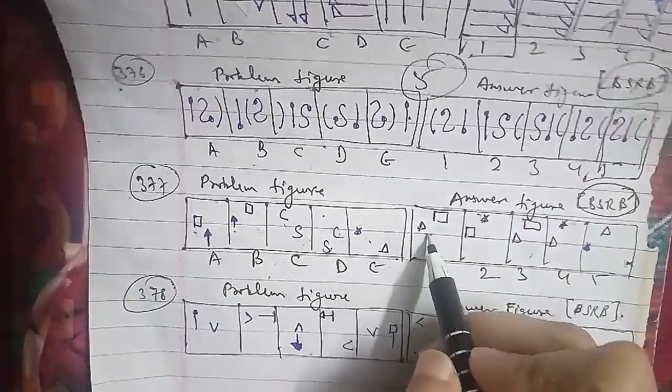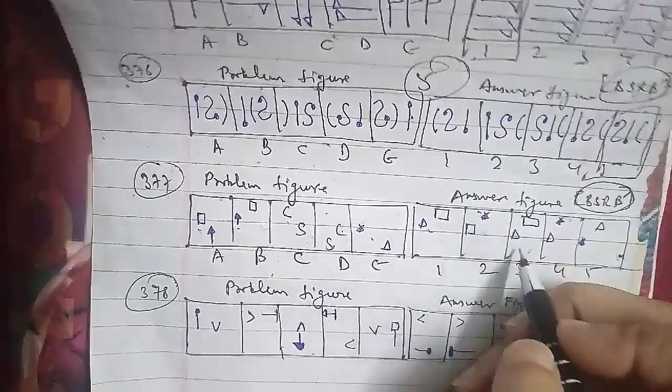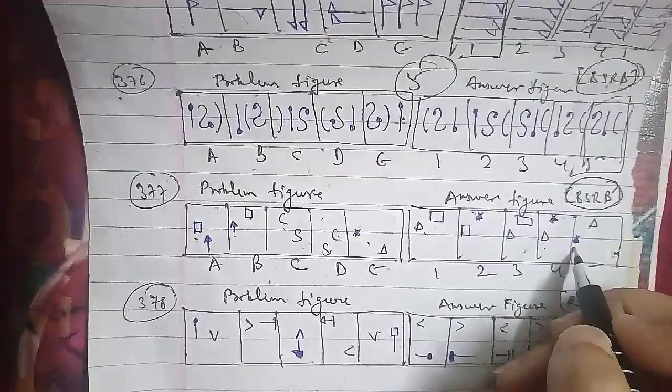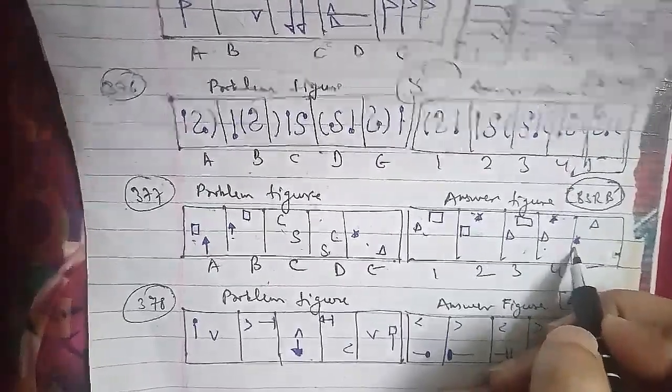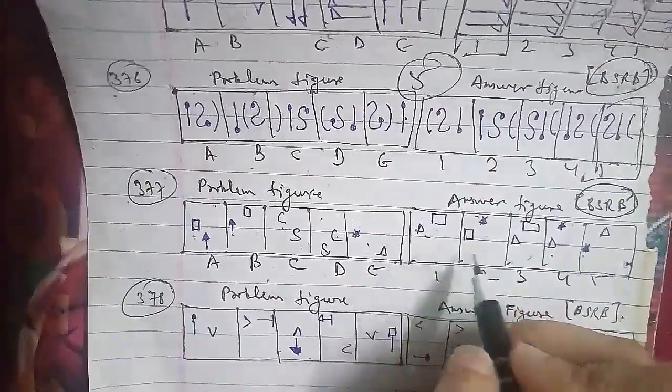And as you can see here, this is another question that has been asked, with the problem figures and the answer figures, in the BSRB question paper. So we'll go ahead with A, B, C, D and E.